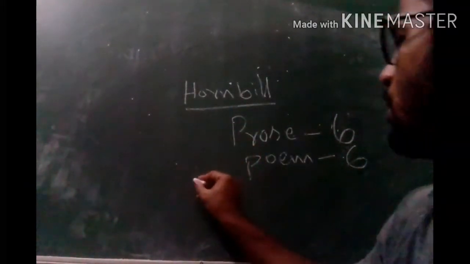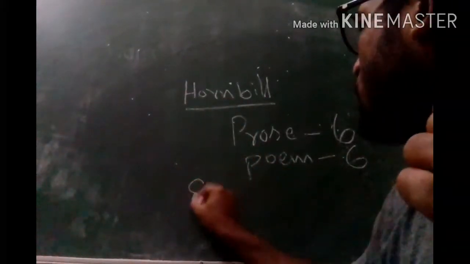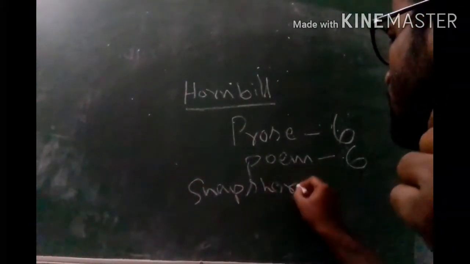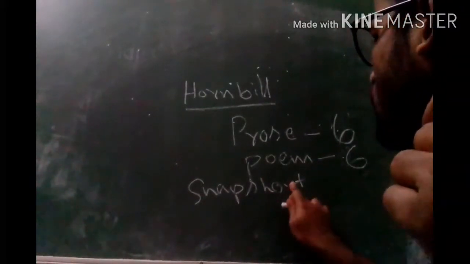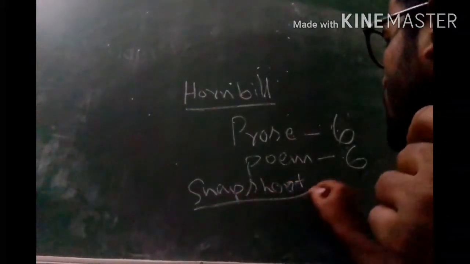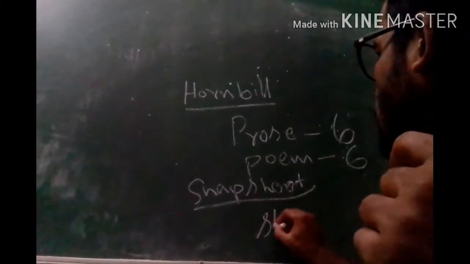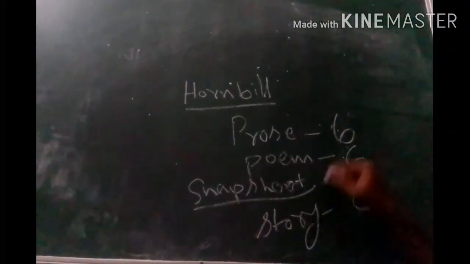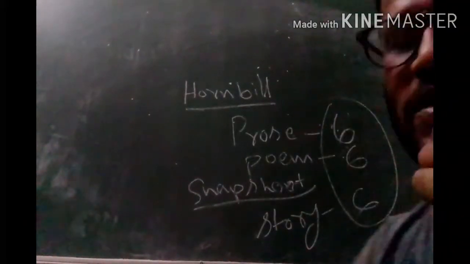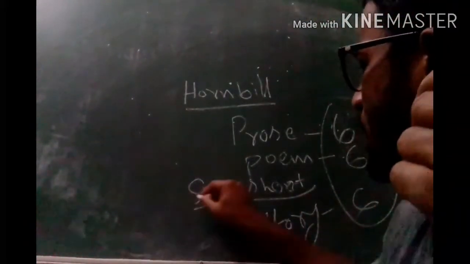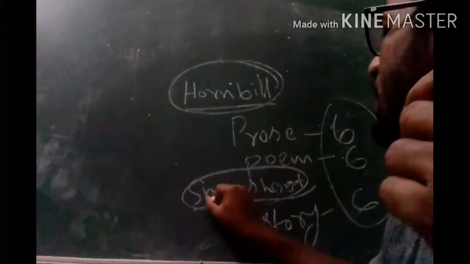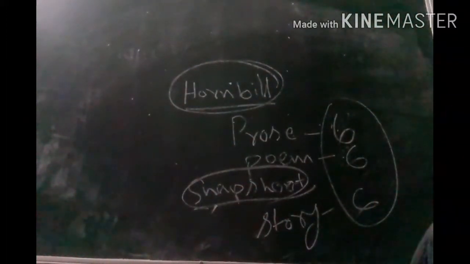And one more is Snapshot. This is mainly a storybook, a long reading textbook. It also has near about 6 chapters. I think these 18 chapters you have to complete from the NCERT textbook. Hornbill is the main textbook and Snapshot is the supplementary, a storybook.